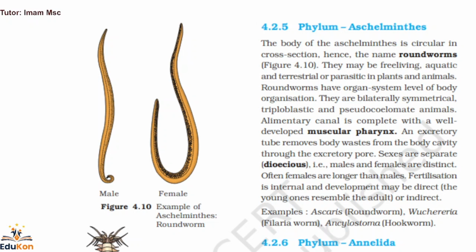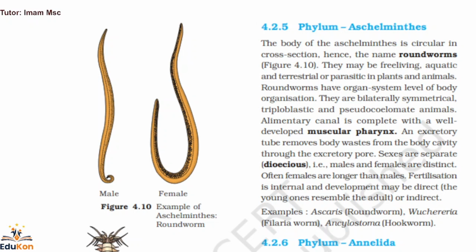Sexes are separate, means both male and female are different, distinct. So they are called dioecious organisms. Often females are longer than males. You can see in the picture on the left side of the slide, they are male and female. Females are longer than the male. Fertilization is internal and development may be direct, that is direct development means the young one resembles the adult, or indirect. So we have three examples here: Ascaris, that is roundworm, Wuchereria, filaria worm, Ankylostoma, that is hookworm.